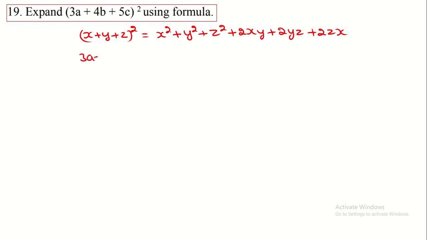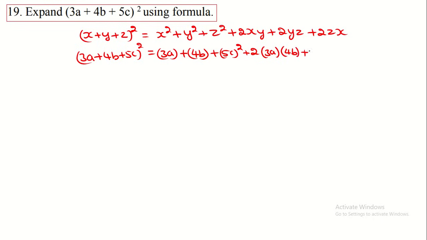So I expand this here: 3a plus 4b plus 5c whole square is equal to, here we substitute 3a in the place of x, 4b in the place of y, and 5c in the place of z. Then 2 into 3a into 4b, plus 2 into 4b into 5c, plus 2 into 5c into 3a. Now we have to expand this one, that means 3a whole square.